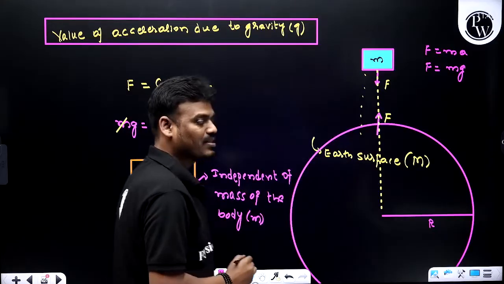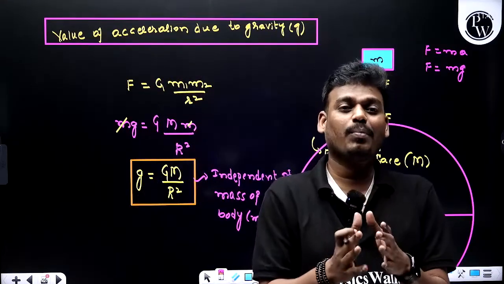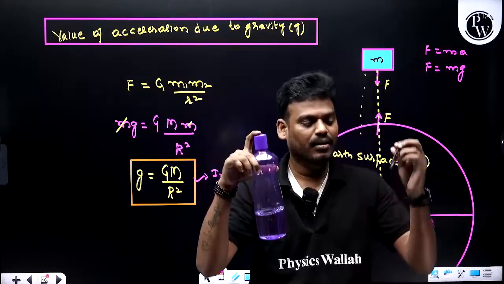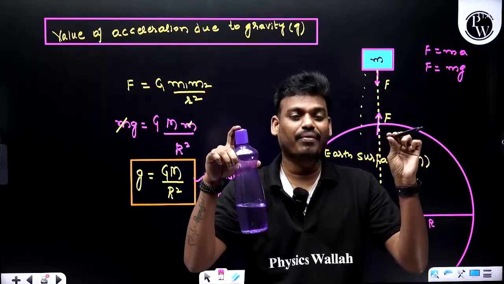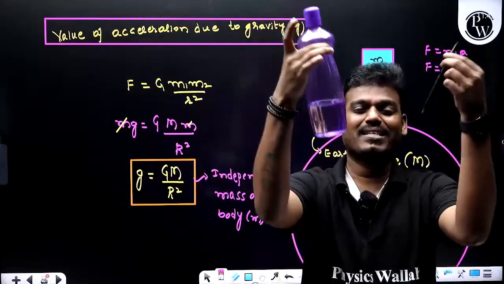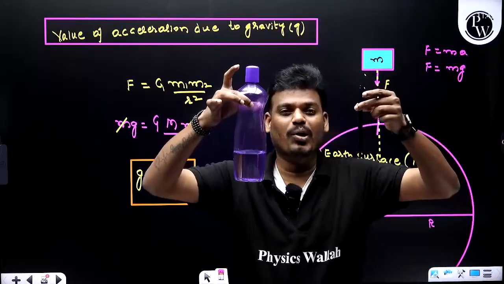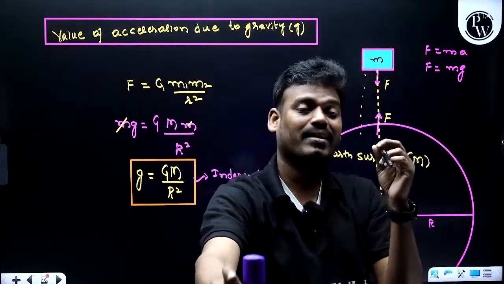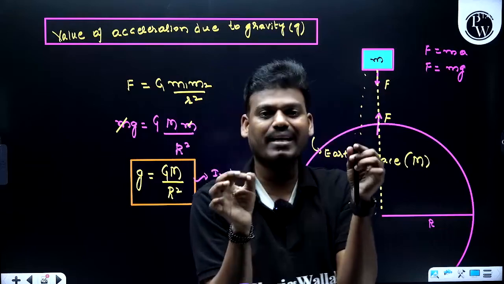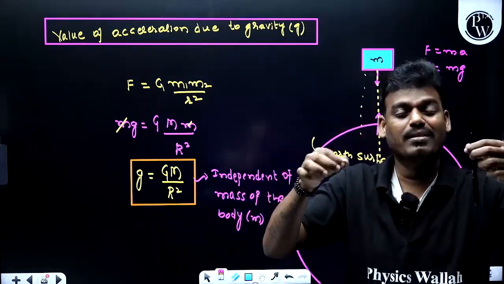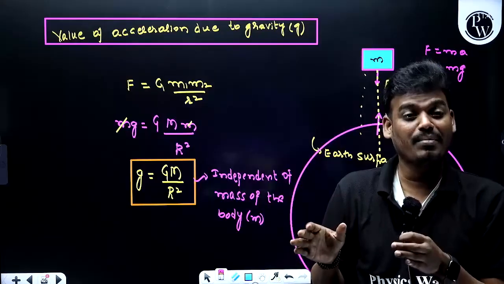What does it indicate? So for the mass of the body, if I consider this water bottle, let's say it is 1 kg, and this is just 50 gram. What is the acceleration due to gravity on these two bodies? It remains the same, irrespective of mass. Acceleration due to gravity in both the bodies remains the same, that is 9.8 meter per second square.